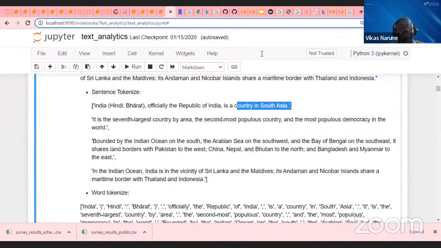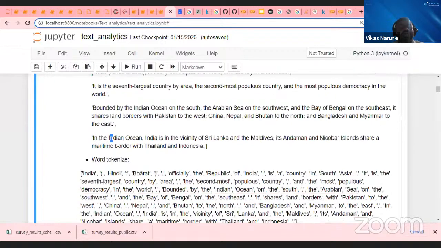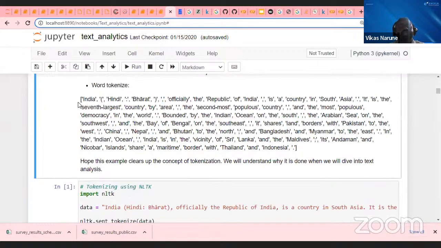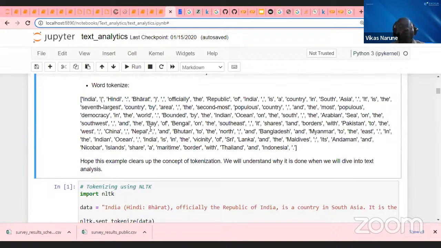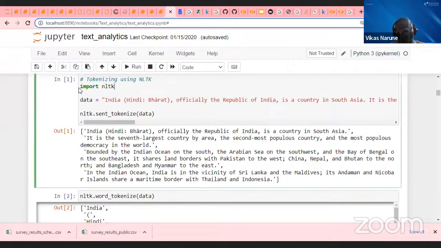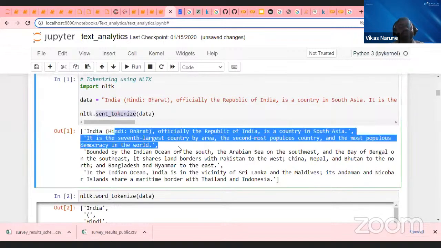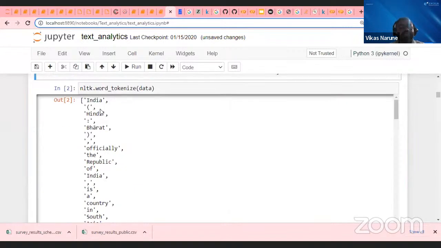So this is what I'm doing. I'm trying to break this into sentences, or this is what is called word tokenization. Every word, every comma, every parenthesis, everything is getting separated. How to perform this? Try to understand. Import NLTK, pass your data to sent_tokenize, and this will create sentence tokenization. Similarly, you have nltk.word_tokenize. You can pass the data, and it will tokenize everything.